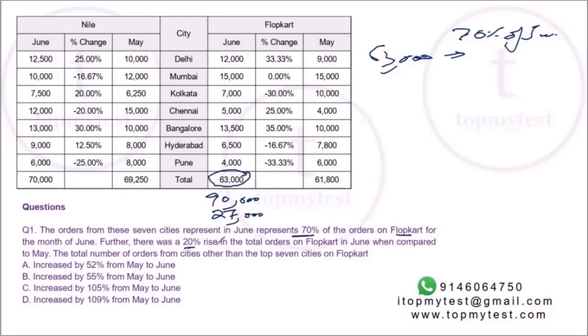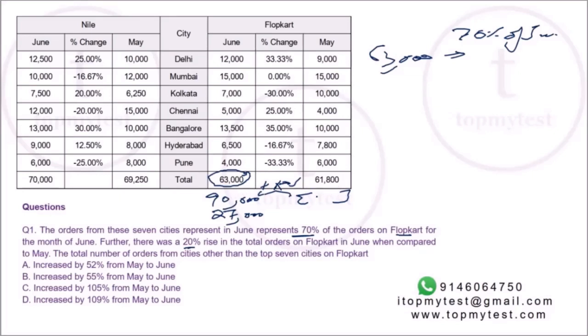There was a 20% rise in total orders on Flopkart. So if you look at the total for May for Flopkart across India, or all the places where it services, this is a 20% rise. After rising by 20%, it reaches 90,000, right?